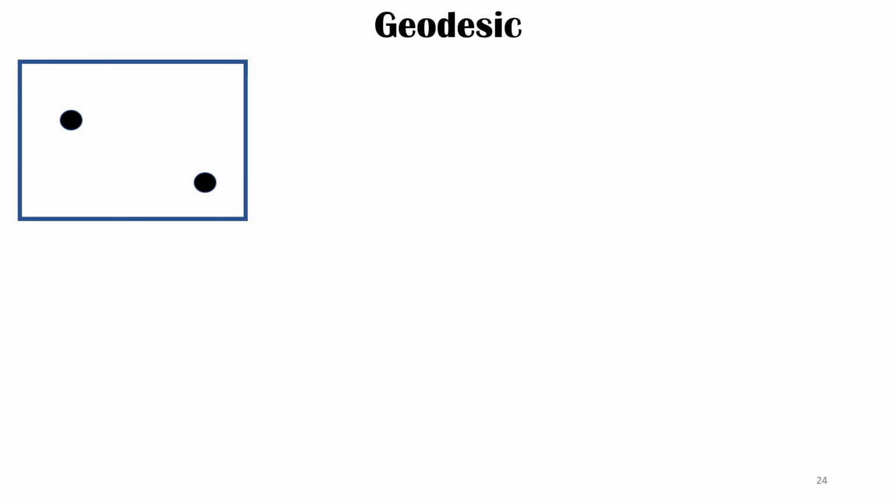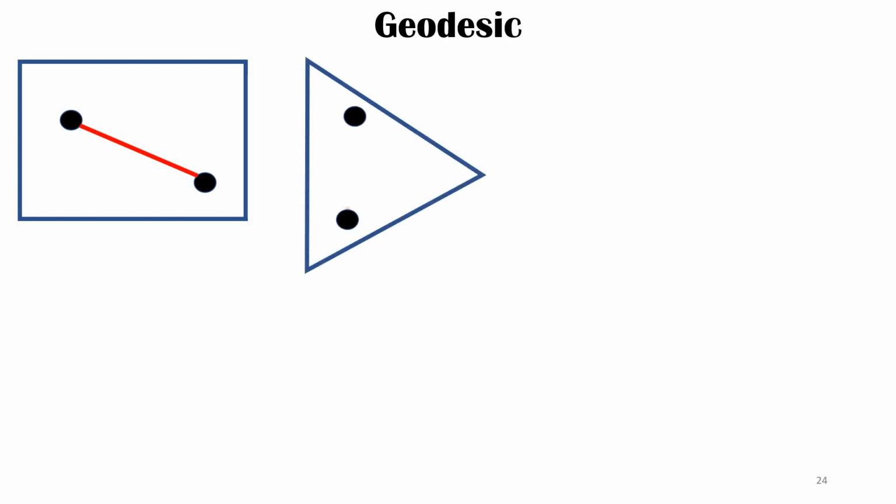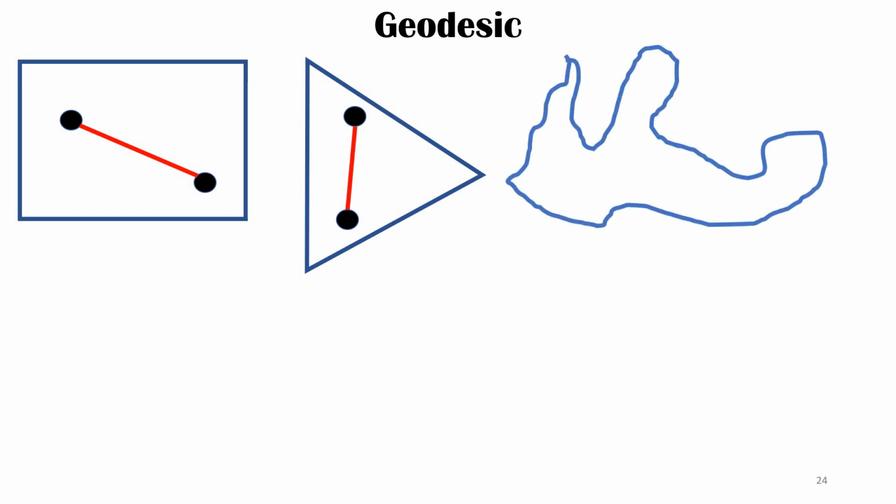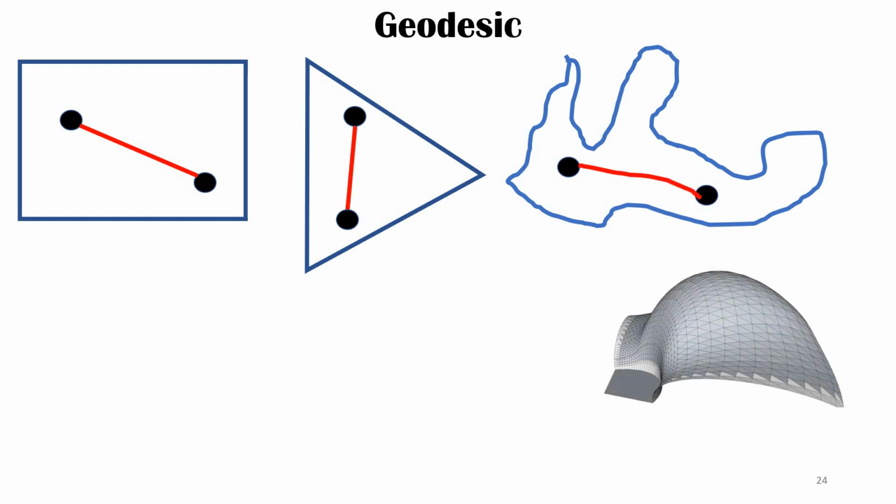Okay, if you're familiar with this term, geodesic, it means the shortest distance between 2 points. This is the shortest distance in a triangle, and if I take a curve and get 2 points, the shortest distance will be along the curvature. And in this particular manifold also, the shortest distance is basically the curvature.